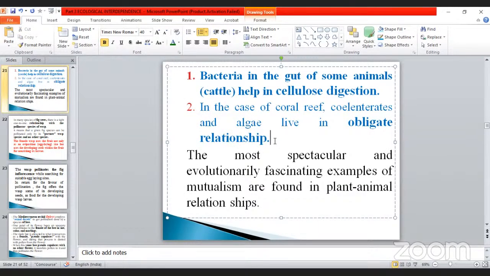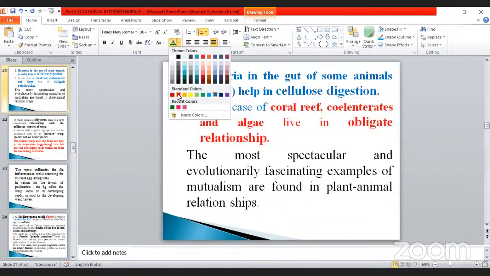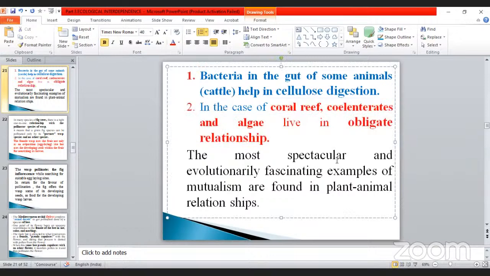Suppose the living coral is not there, what happens? It will be freely swimming. These are the coral reef and also Coelenterata and algae. Okay, this is very, very important, my dear. So this is also another example that has been given. The most spectacular and evolutionary fascinating examples of mutualism are found in plant-animal relationships only.